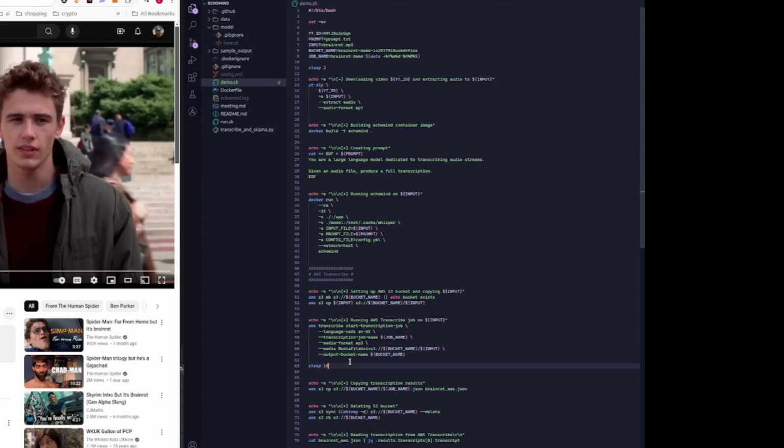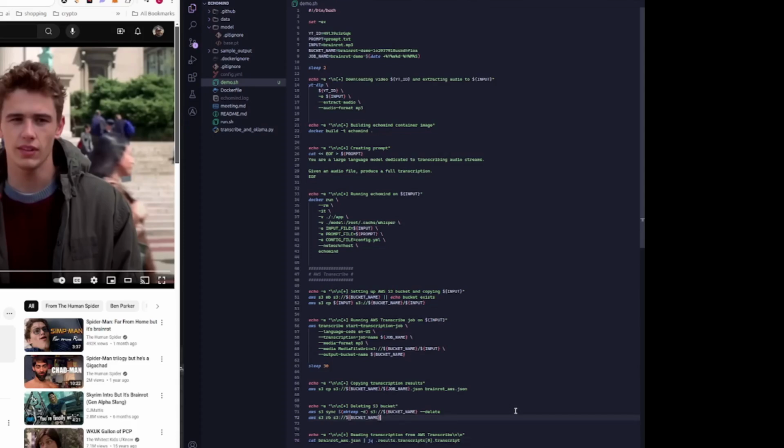I should up that. Last time it took like a minute. But when the transcription job is done, we're going to copy its contents from the bucket down to our local machine. We're going to clean up by deleting the bucket. First we empty the contents, then we delete it, and then I'm going to just use jq to pick out the transcript part of the JSON doc we get.